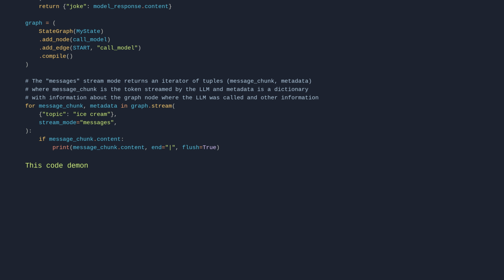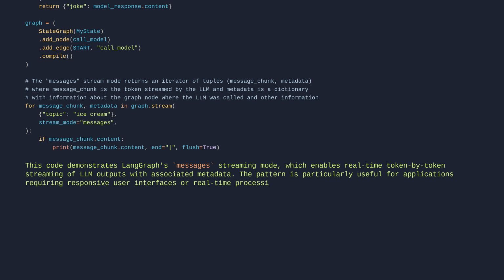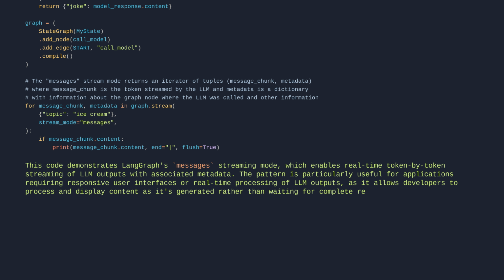This code demonstrates LangGraph's messages streaming mode, which enables real-time token-by-token streaming of LLM outputs with associated metadata. The pattern is particularly useful for applications requiring responsive user interfaces or real-time processing of LLM outputs, as it allows developers to process and display content as it's generated rather than waiting for complete responses.